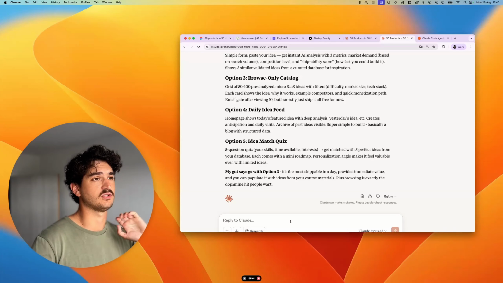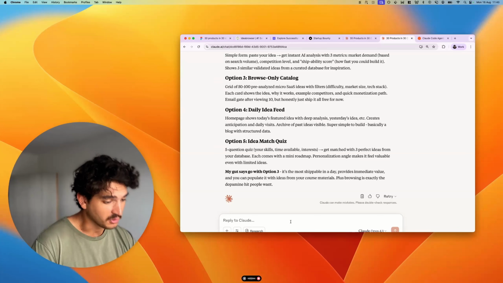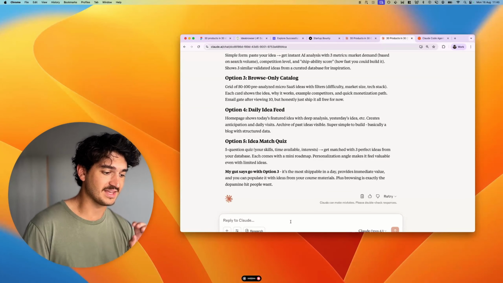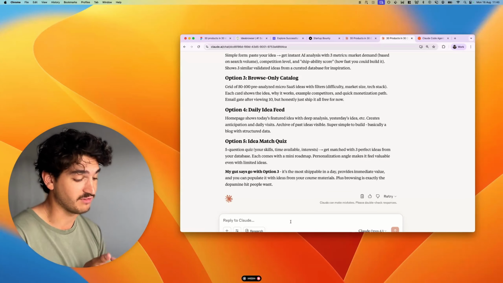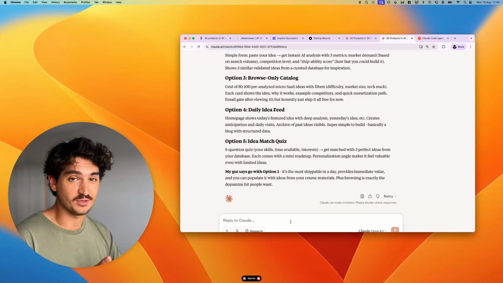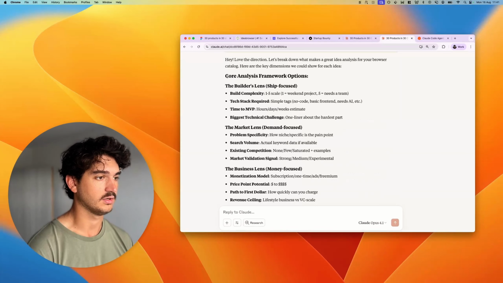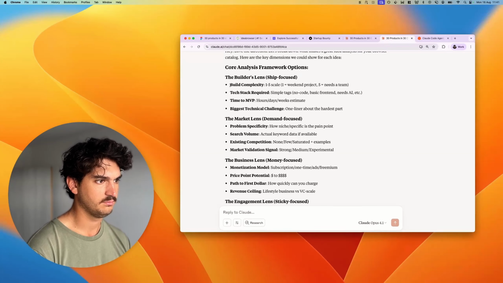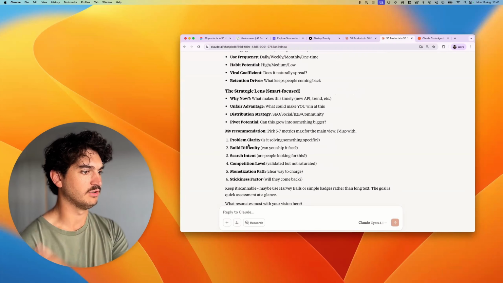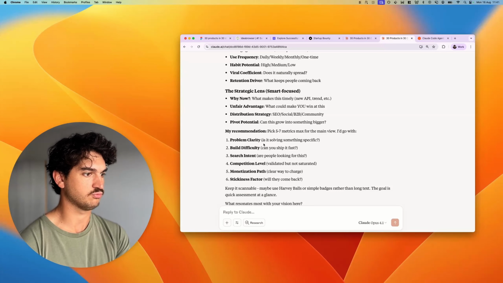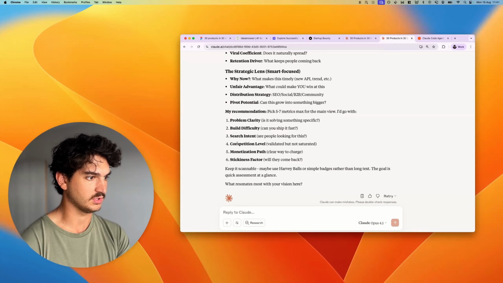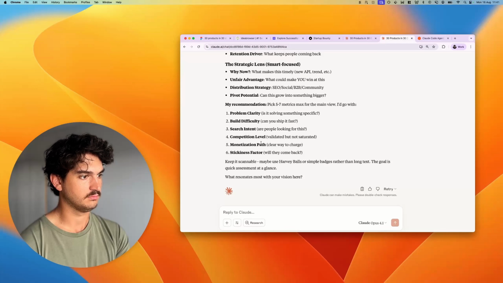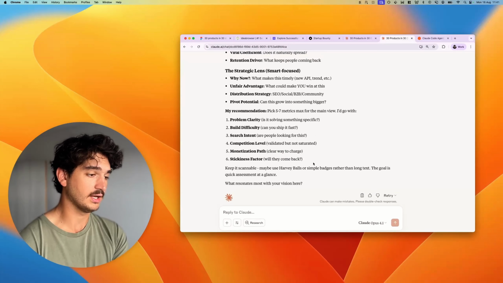I.e., is it solving a small specific problem? Is there existing competition to show validated demand? Is it simple to build and ship? Okay, core analysis framework option, builder's lens, market, build complexity, I like that. My recommendation, pick 5 to 7 metrics: problem clarity, build difficulty, search intent, competition level, monetization, will they come back? I like that, that's a good start.